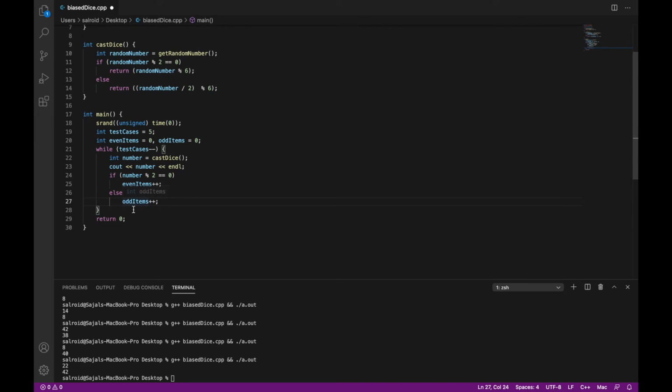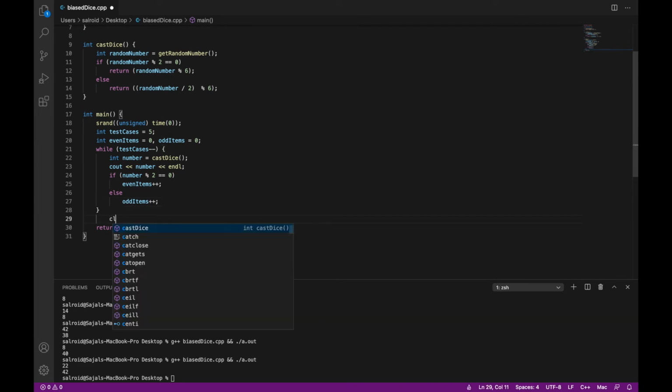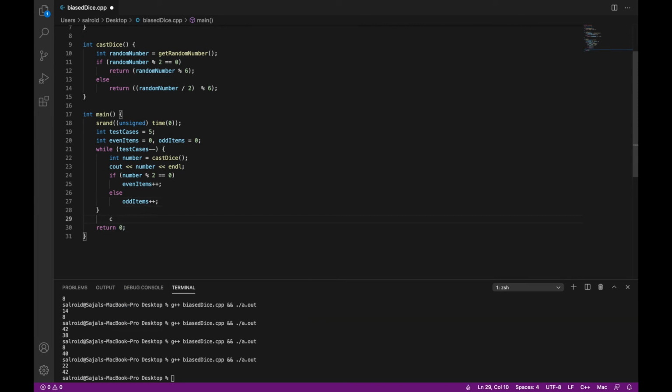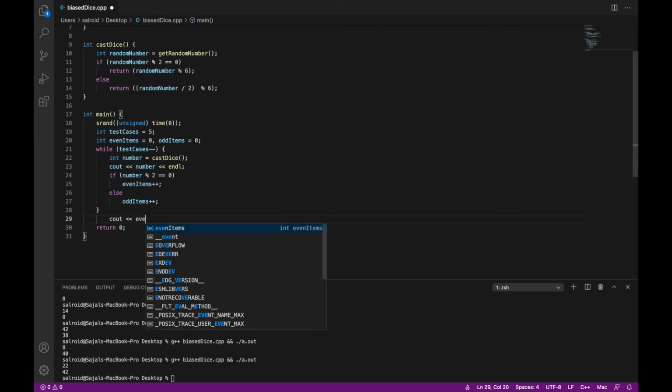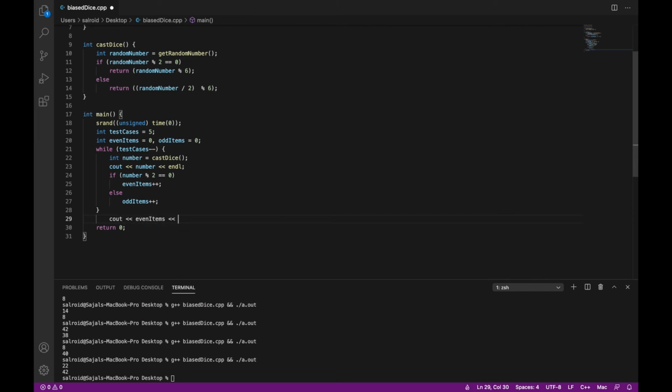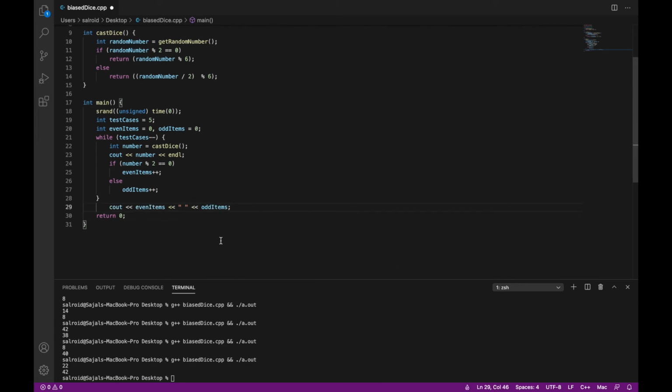And once this all set is completed, we'll just cout even items, space, odd items. We'll put an endl at the last.